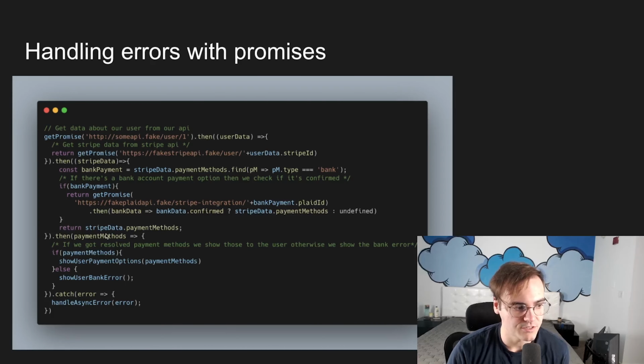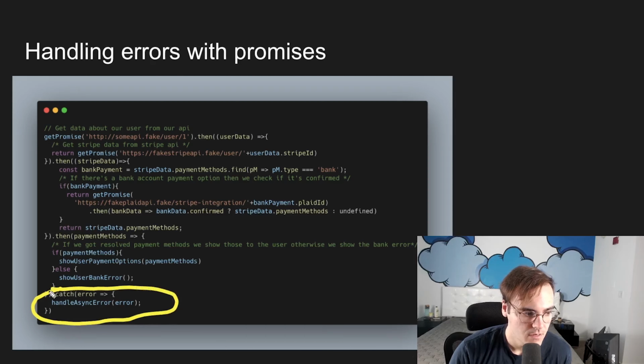So here's our promise example again. And notice we've just added one additional thing. So when we have a promise chain with all of these .thens, we can attach a single catch.